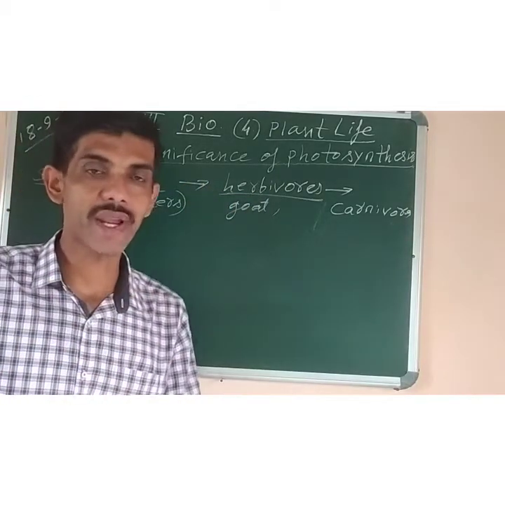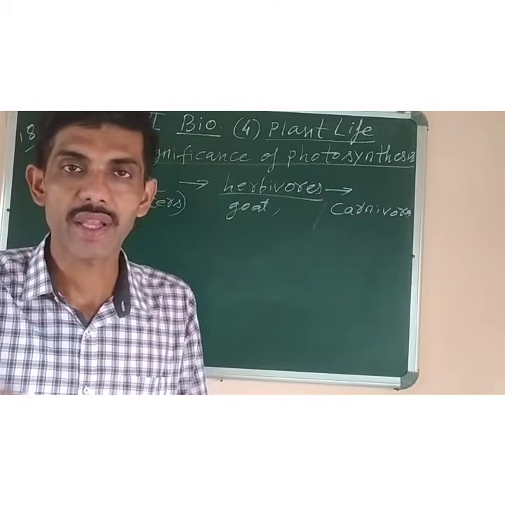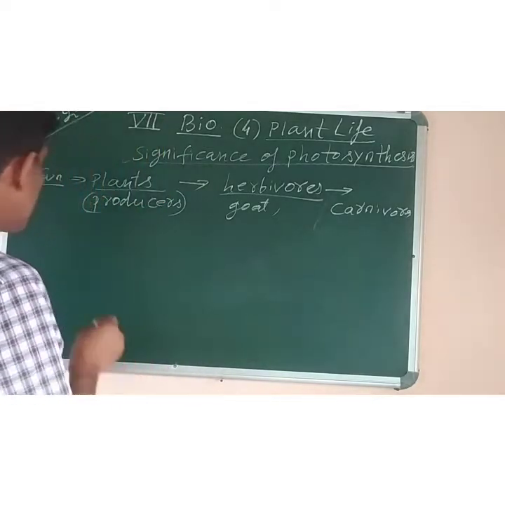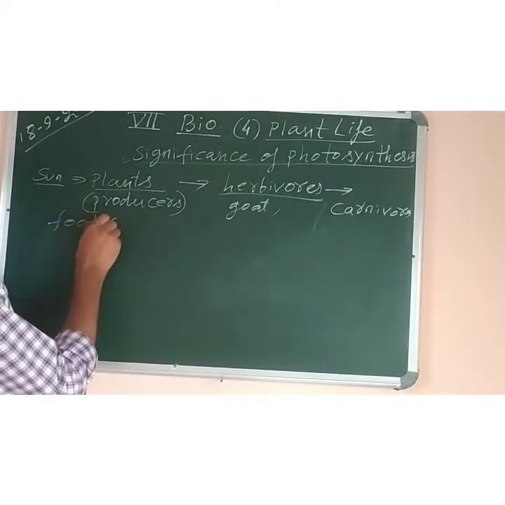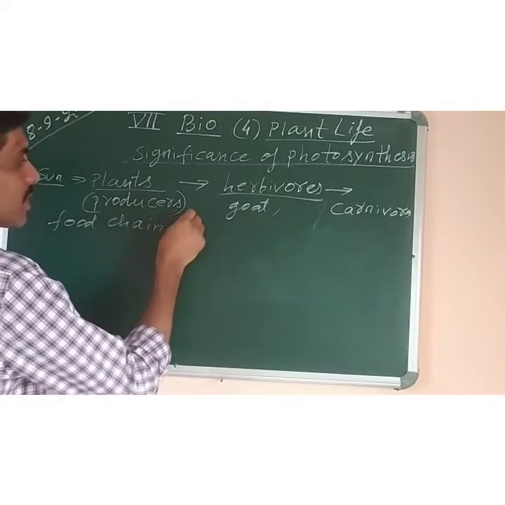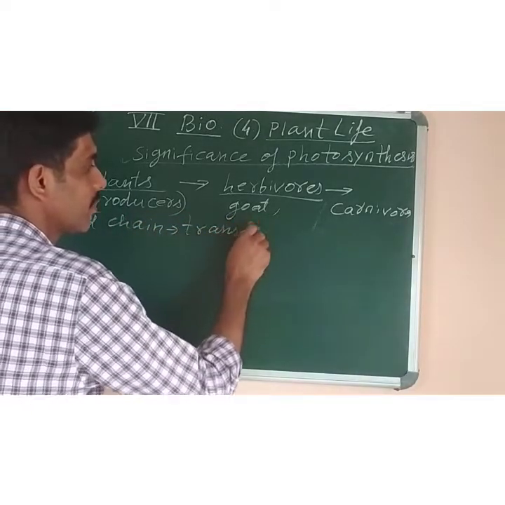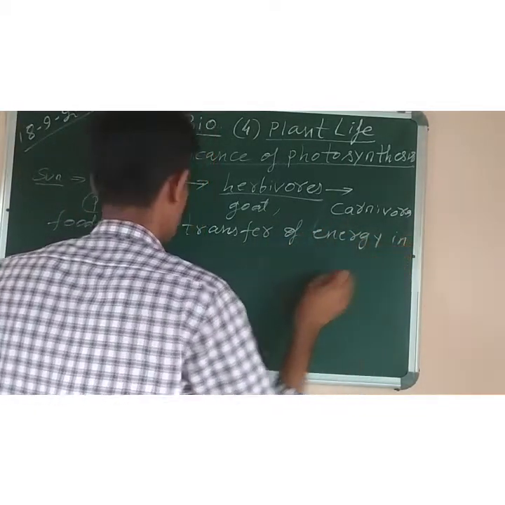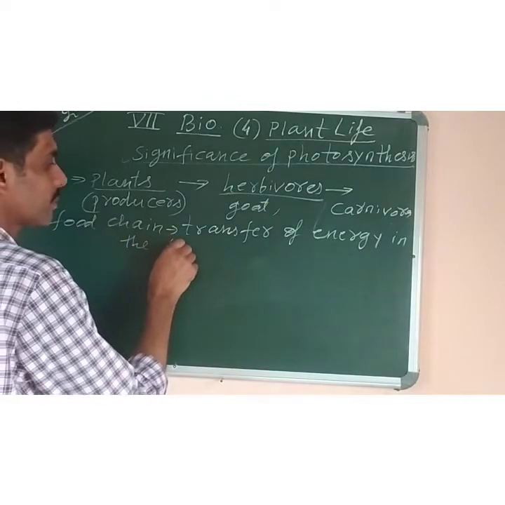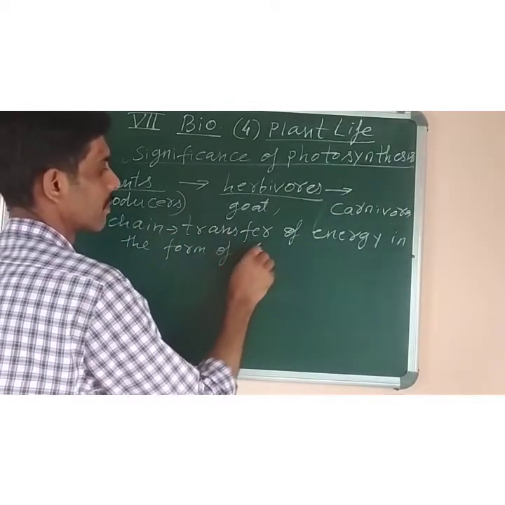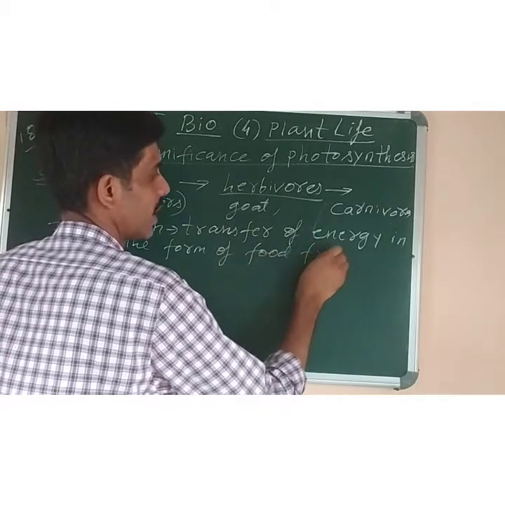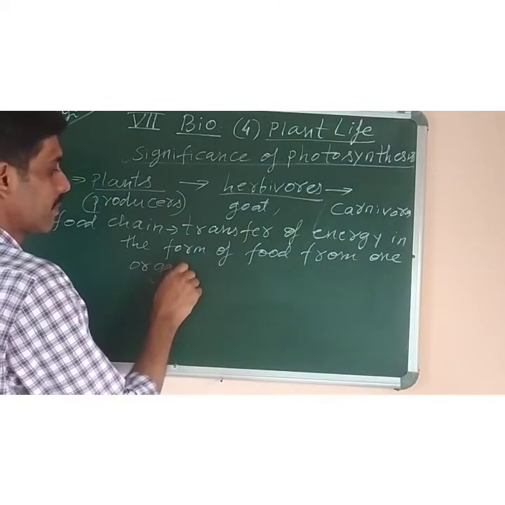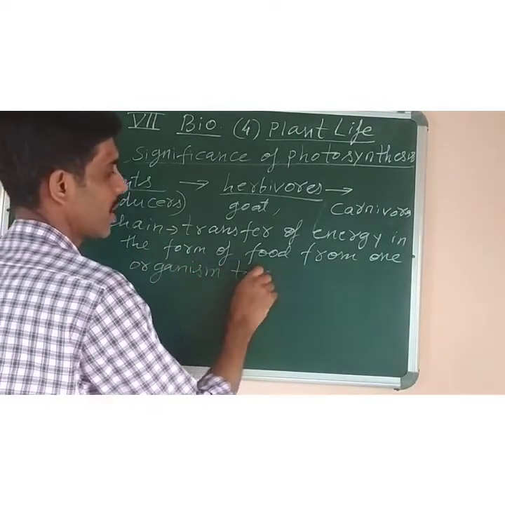This transfer of energy from one organism to another in the form of a chain is called a food chain. So what is a food chain? Food chain is the transfer of energy in the form of food from one organism to another.